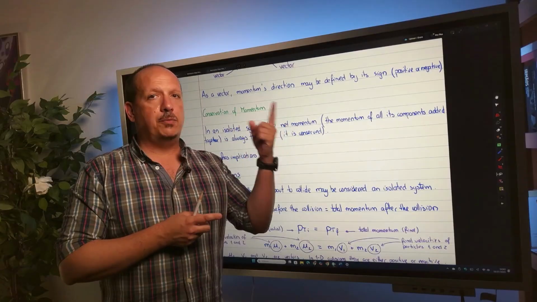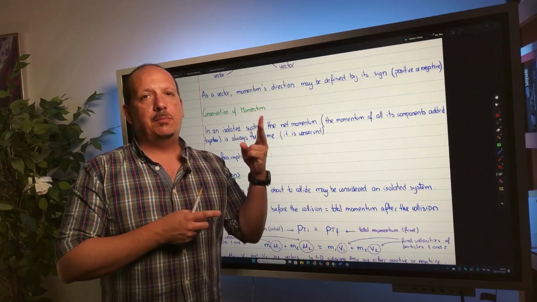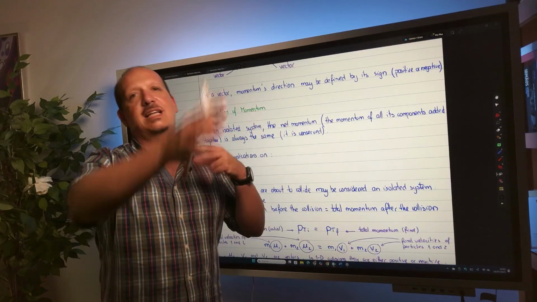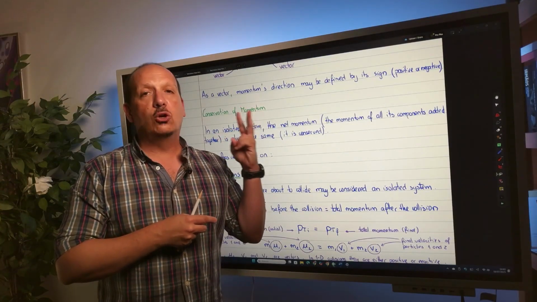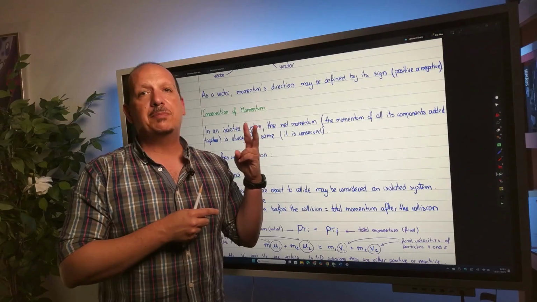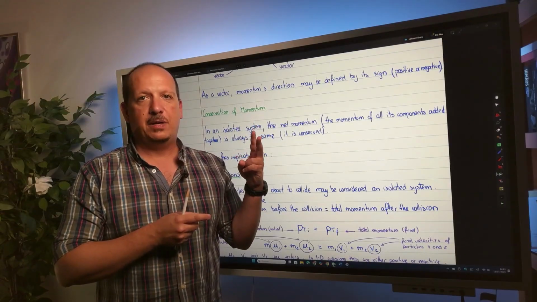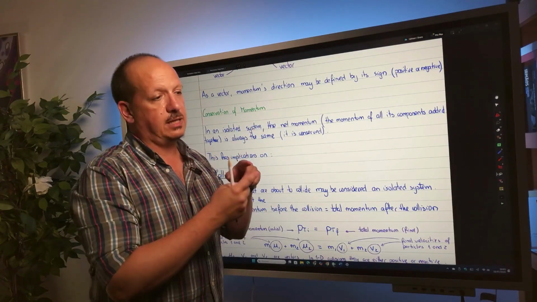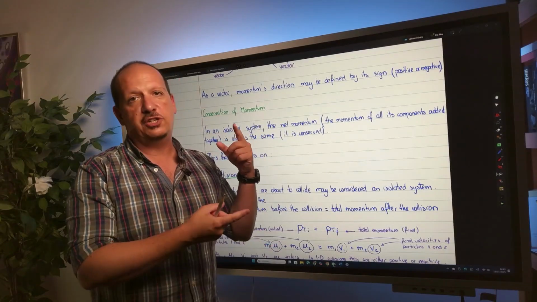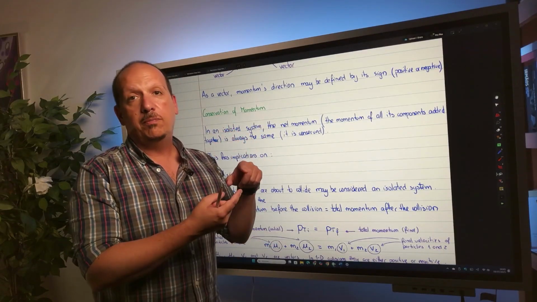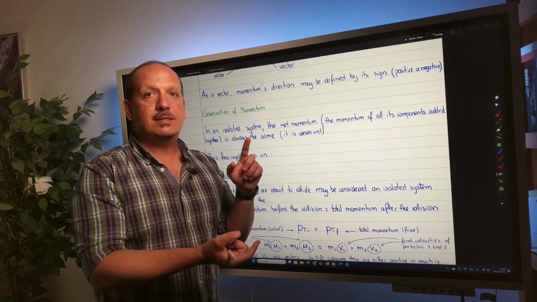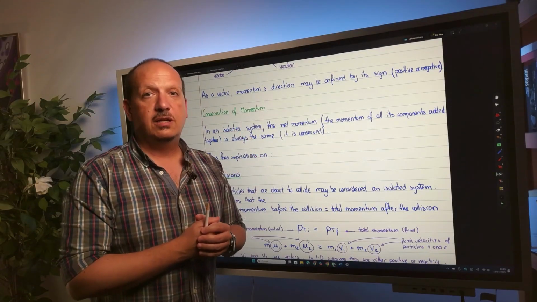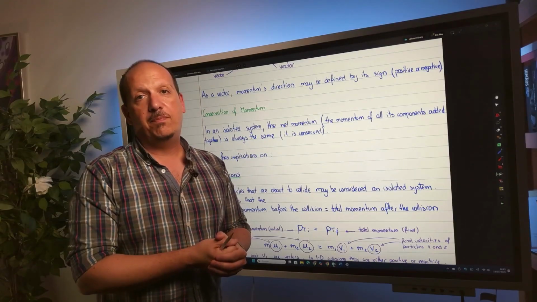If you would add the momentum of object 1 and the momentum of object 2, and nothing else happens in the universe, which is made out of those two things, the total momentum is going to be kept the same until the end of time. It doesn't matter if the objects are ever going to interact with each other or if they will. Even if they collide, the total momentum after the collision is going to be kept the same.